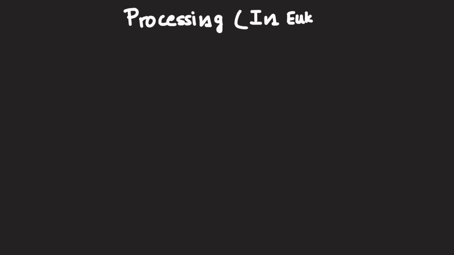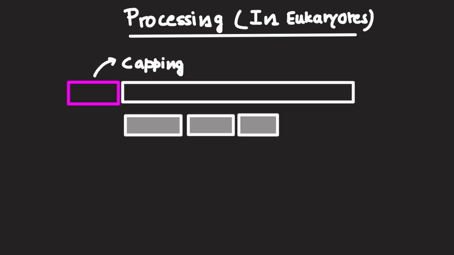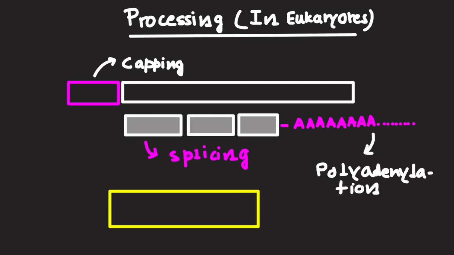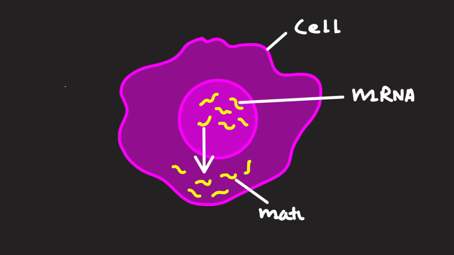Processing. In eukaryotes specifically, the primary RNA transcript undergoes capping, splicing, and polyadenylation to become mature mRNA molecule. The mRNA then exits the nucleus and enters the cytoplasm for protein synthesis.